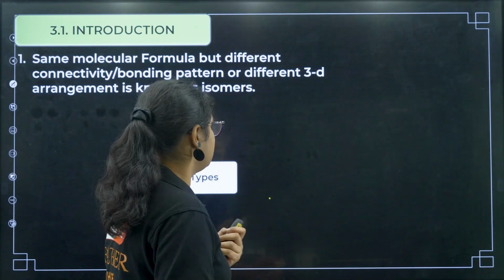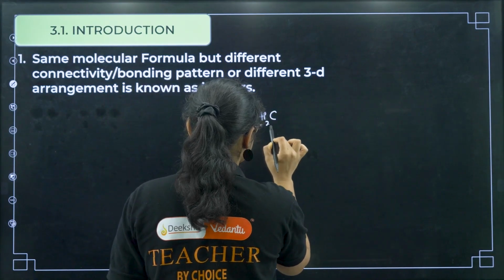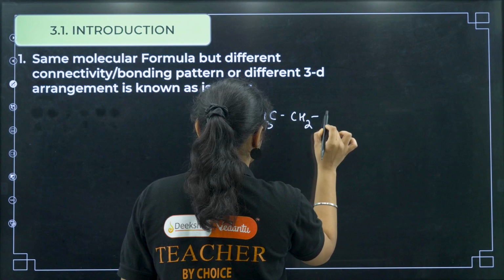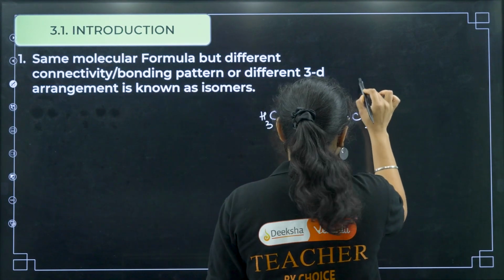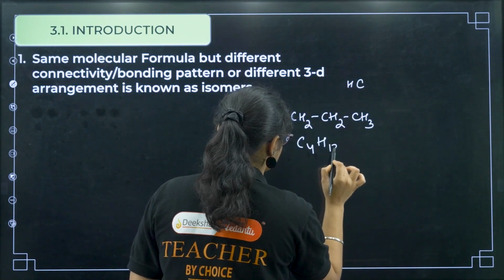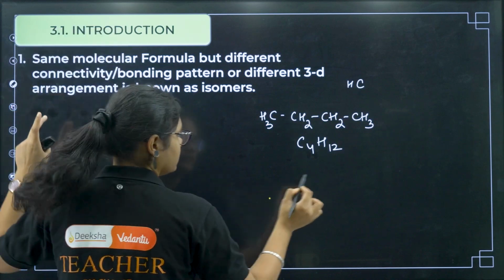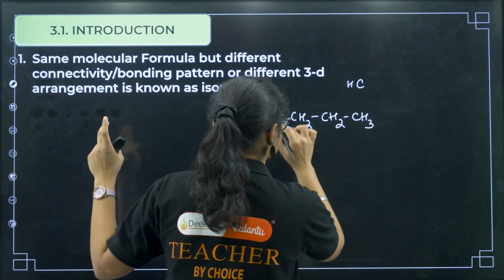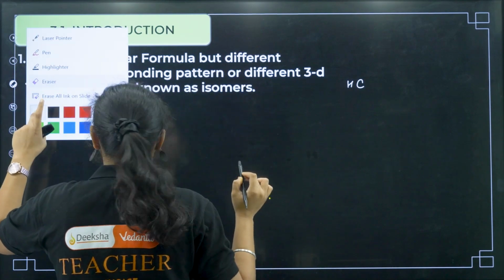I'll give you a simple example. Suppose you have butane, this is a structure of butane, and I can draw another structure like this. So what is the molecular formula here? C4H12, sorry, C4H10. I'll draw it here.